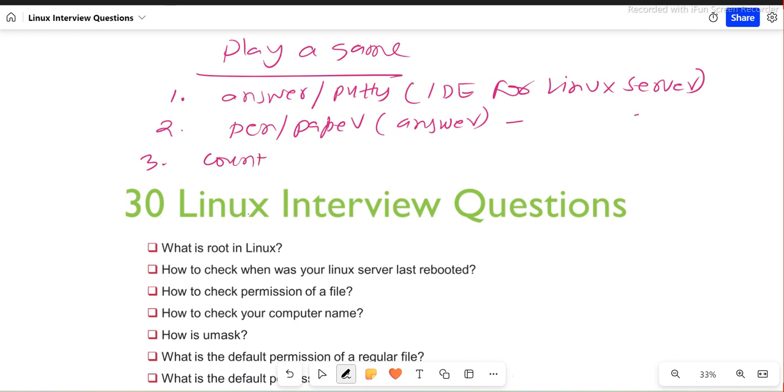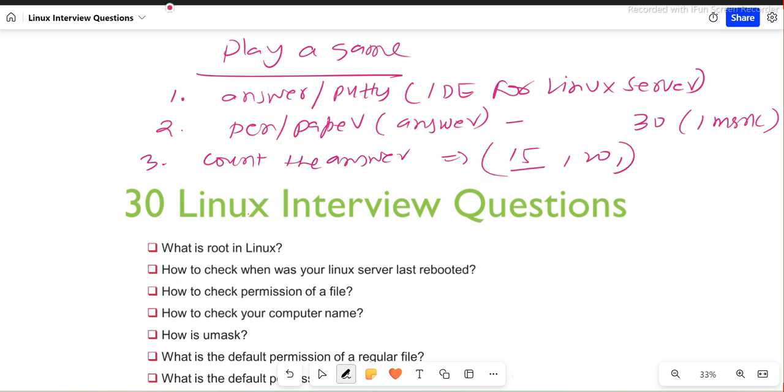So each of the 30 questions will be 1 mark. Each question will be 1 mark, so 30 marks basically. Count the answers and see how many you are able to do. Just comment on this video. Let's say you are able to do 15, just type 15 and post it. Or if you are able to do 20. This is the game basically.